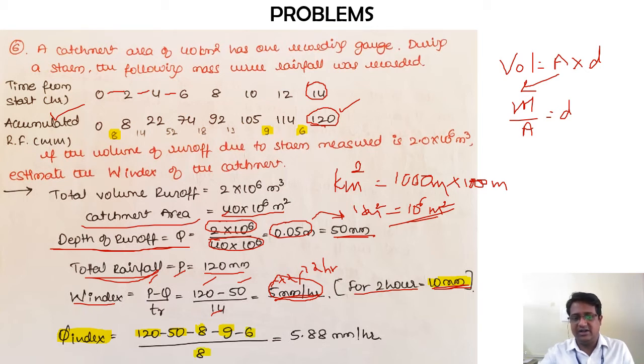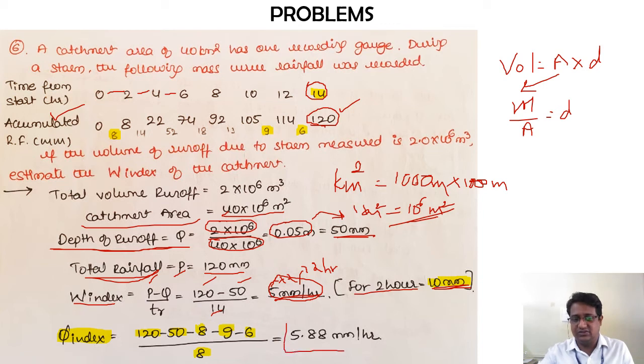The denominator is the total of 14 hours, out of which I am deducting 3 sections of 2 hours, so 2, 4, 6 hours. 14 minus 6, I get 8. So I get the answer as 5.88 millimeters per hour.